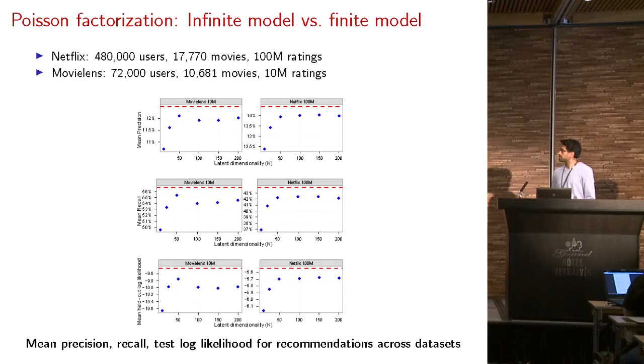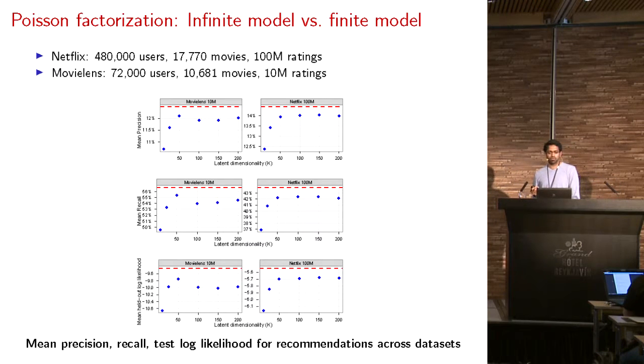The blue dots correspond to a single run of the finite model where we vary the latent dimensionality from 10 to 200. And the dashed red line corresponds to a single run of the infinite model. And as we can see here, the infinite model outperforms the finite model in all of these instances.